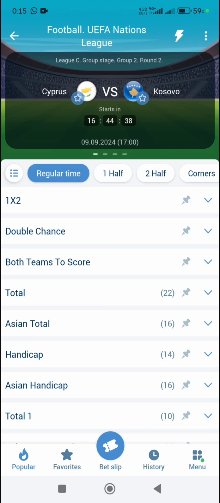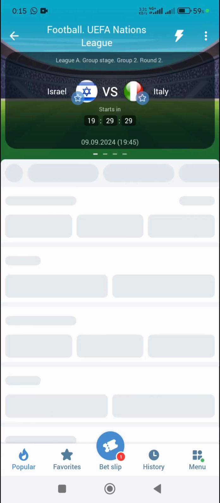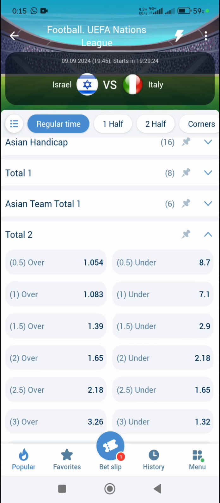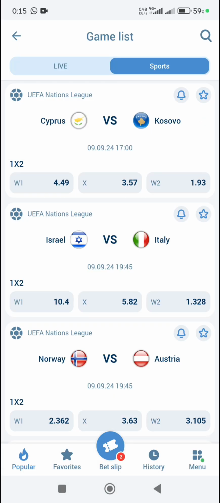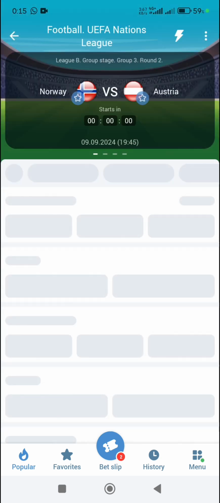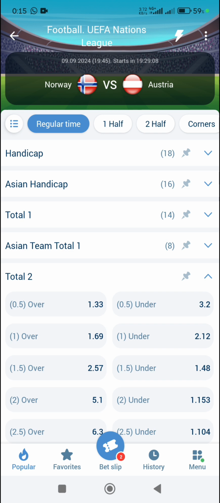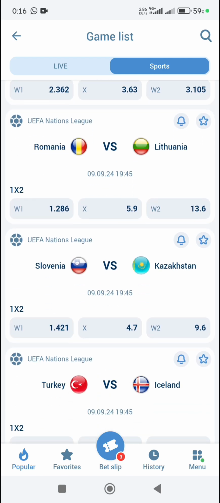We play this. Total of match will be over 1.5 goals. Okay. The second match is Italy versus Israel. Italy will score at least over 1.5 goals or over 2 goals, which means if they score only 2 goals, you will be refunded. The third match is Norway versus Austria. We play this. Austria will score at least 1 goal. Okay? If they score just 1 goal, you will be refunded. So all they have to do is score at least 1 goal.